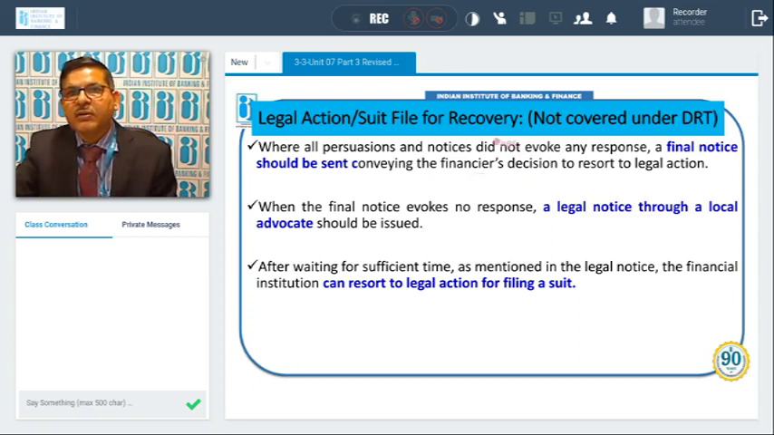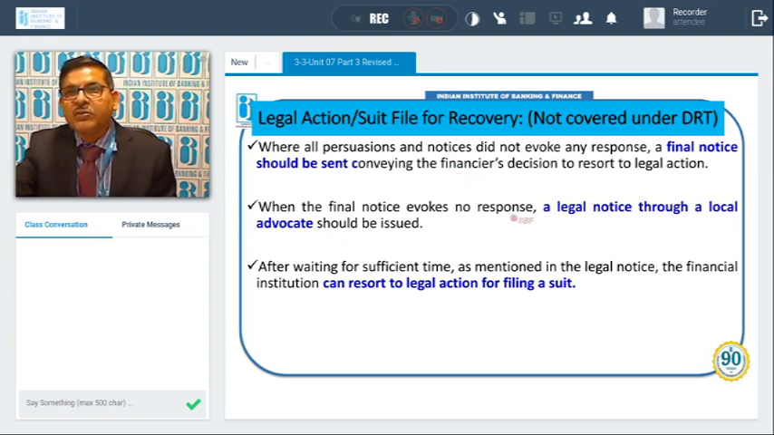So if all persuasion and notices have not resulted in any recovery or any response, a final notice is to be given to the borrower conveying that we are going to file a legal suit for recovery.